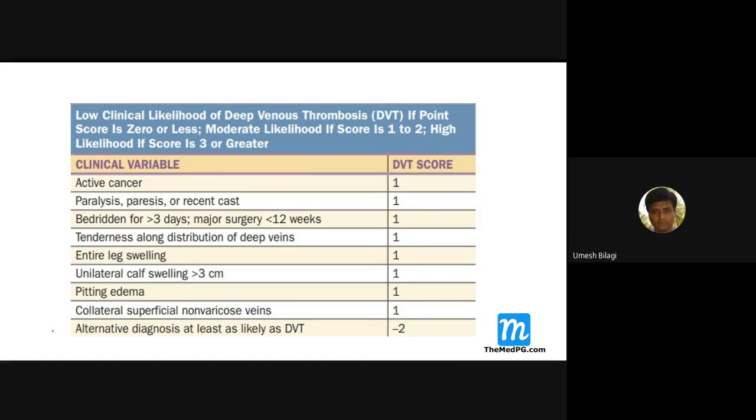So the one important thing is to look for other diagnoses. If you get another diagnosis, go there. If there is no other diagnosis, come to DVT. Something like that.